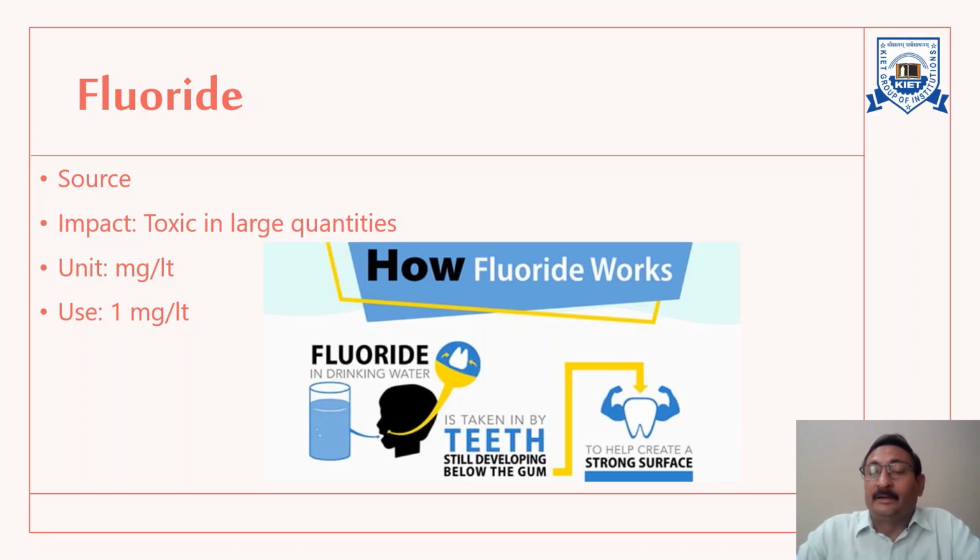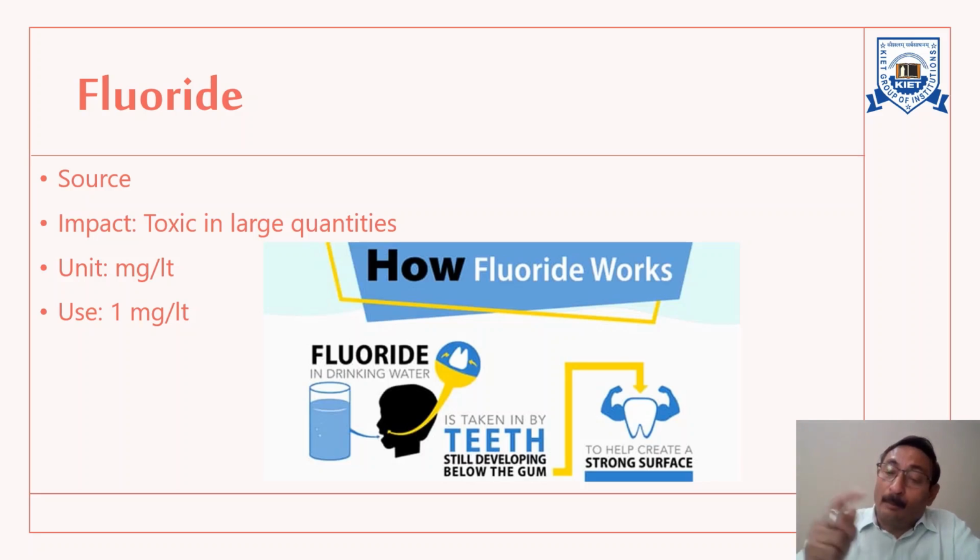Excessive intake results in discoloration of teeth, which is also known as mottling. Mottling of teeth happens when the fluoride content in water exceeds 1.5, or you can say 2 milligram per liter.